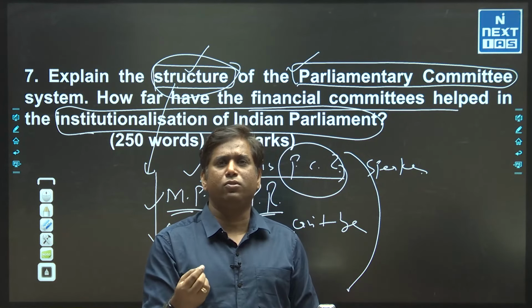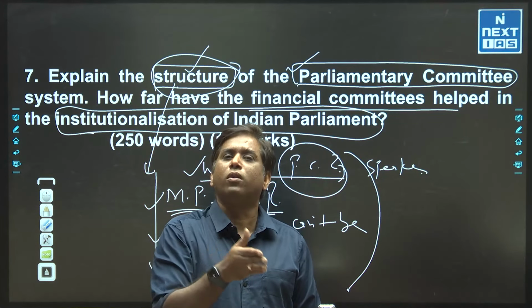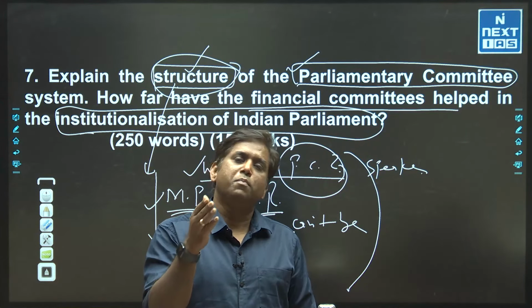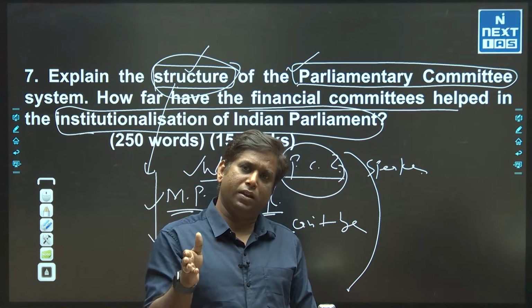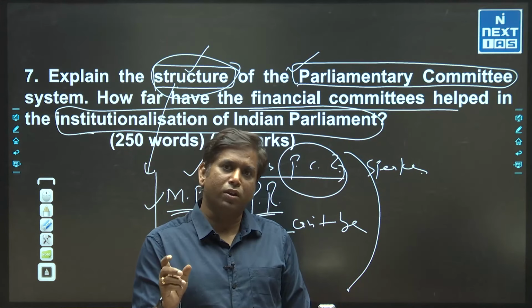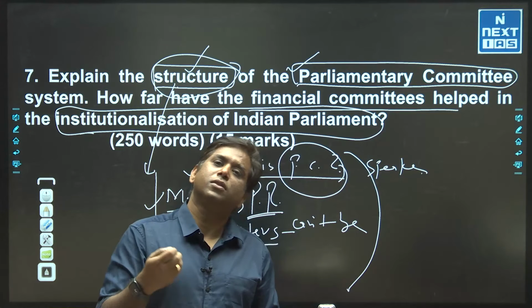One more thing I would like to write here: they do not question the policy. Specifically, the PAC, Public Accounts Committee, is more into looking at whether the money has been spent on the right item or not. That's all. They do not question the policy.